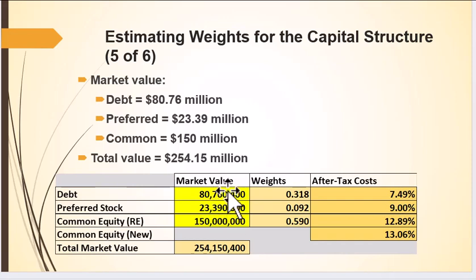This tells us that according to our market value, we're 31% debt, 9.2% preferred, and 59% equity. That's what our market value is. So let's assume this is what we want to do. We're going to follow this strategy.